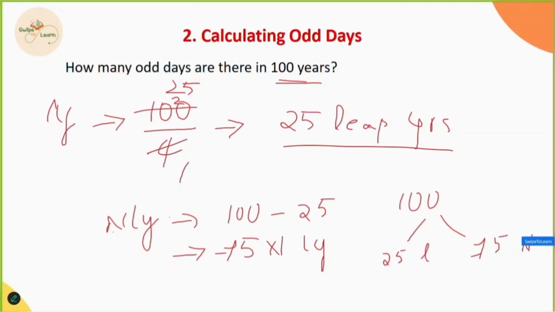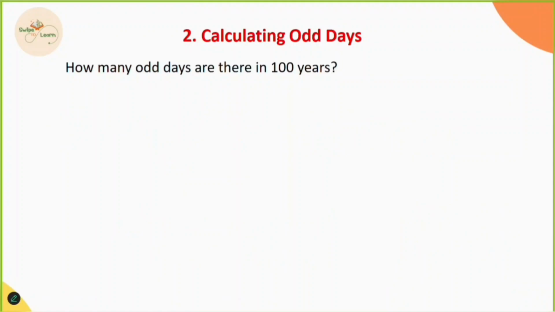This is the leap year and this is the non-leap year. We know that in a leap year we have 2 extra days, and in a non-leap year we have 1 extra day. So we'll calculate using this. Odd days for 25 leap years is 25 into 2. 2 5s are 10 and 2 2s are 4, plus 1, 5.